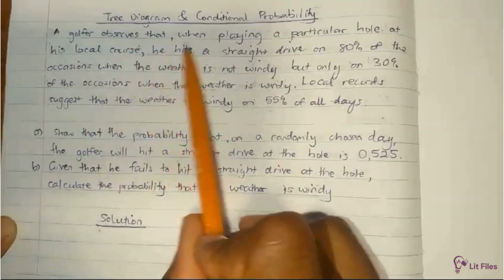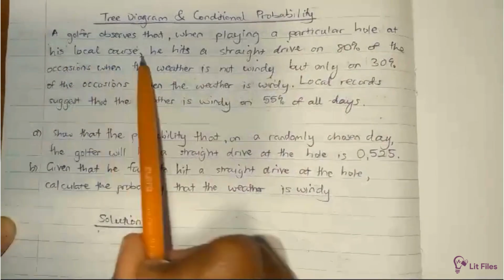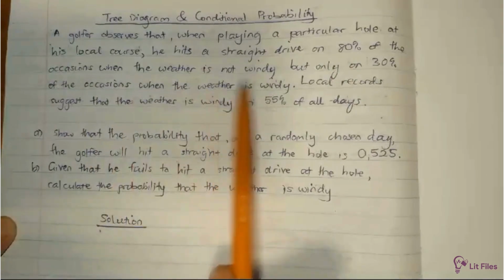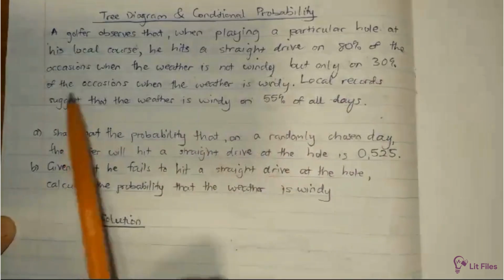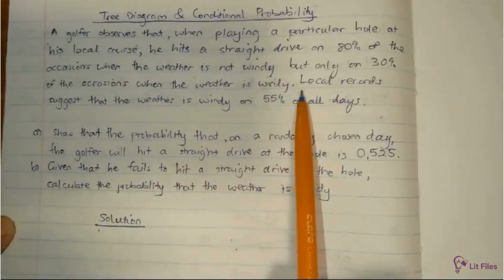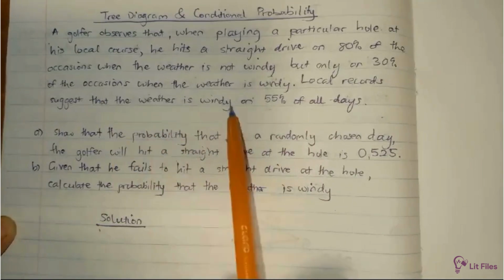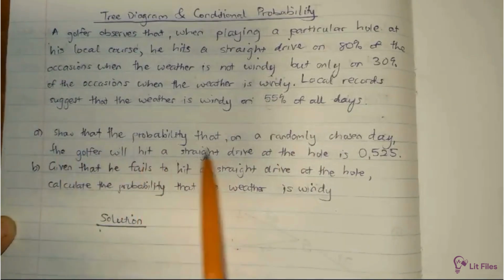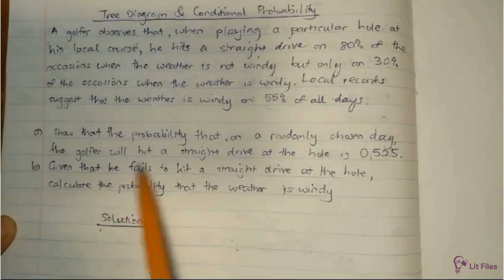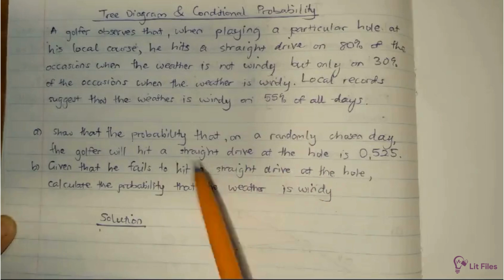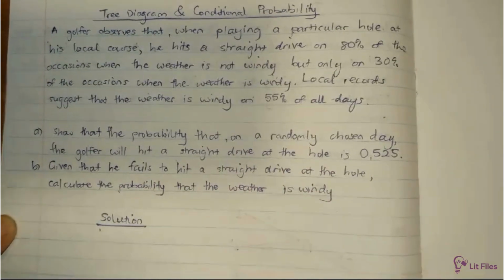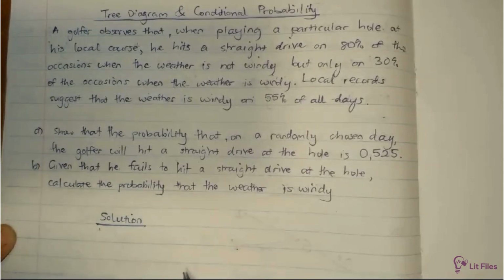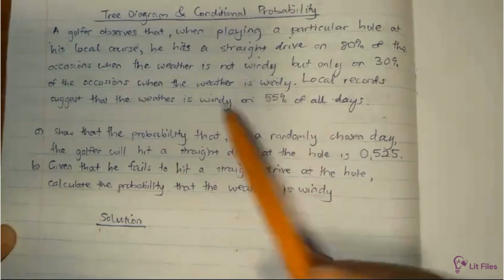A golfer observes that when playing a particular hole at his local course, he hits a straight drive on 80% of the occasions when the weather is not windy, but only on 30% of the occasions when the weather is windy. Local records suggest that the weather is windy on 55% of all the days. Part A: show that the probability that on a randomly chosen day the golfer will hit a straight drive at the hole is 0.525. So let's start with identifying the events taking place.